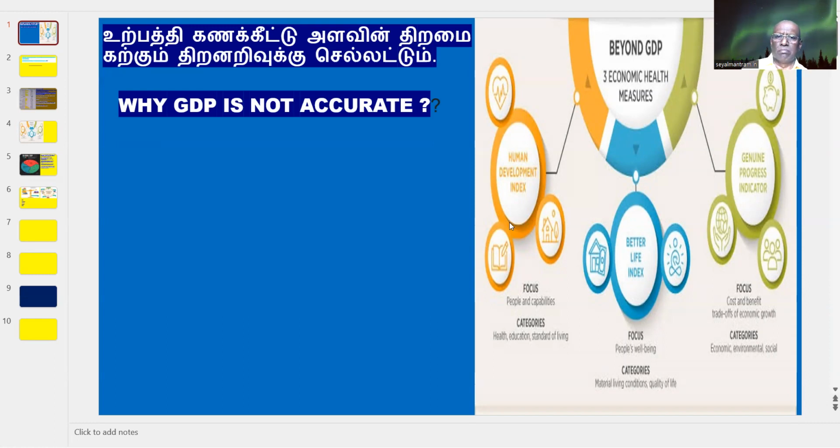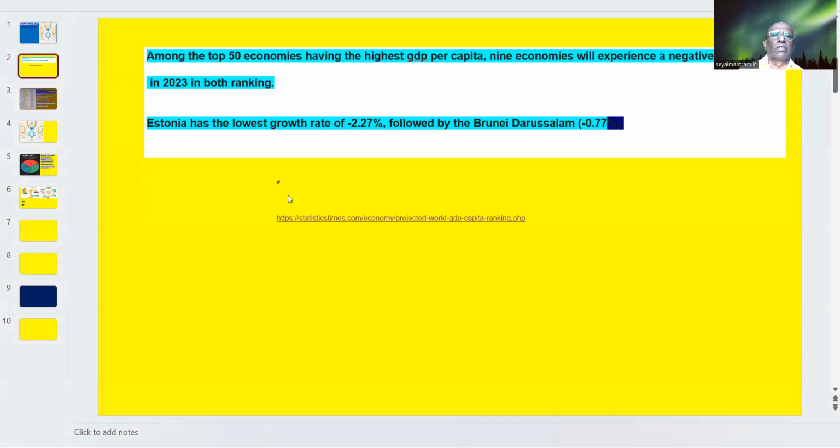So GDP measures the real value of an individual country, whether they live in a small country or wherever. It is based upon the total capacity of the numbers and what we estimate in terms of reality, but it is not actually human measured in the Human Development Index or Better Life Index or genuine progress indications. So we would like to share some more points in relevance to this.